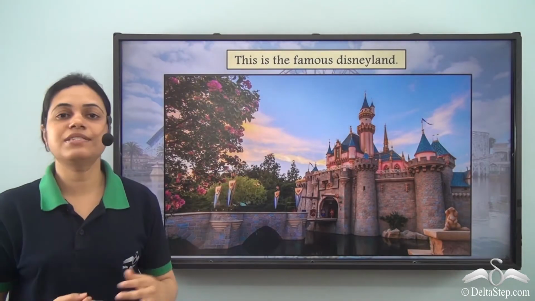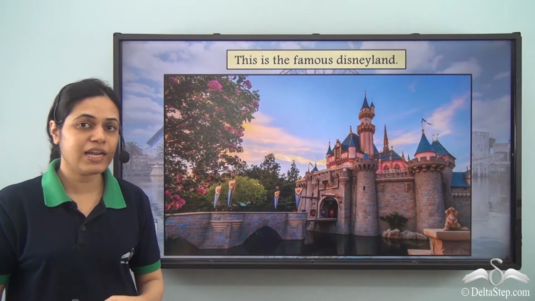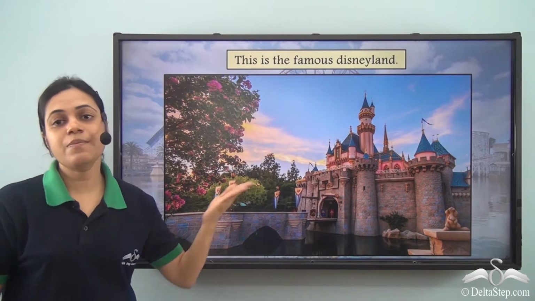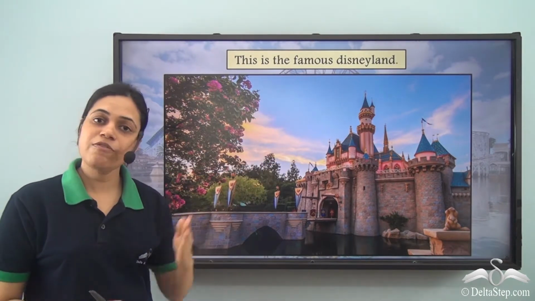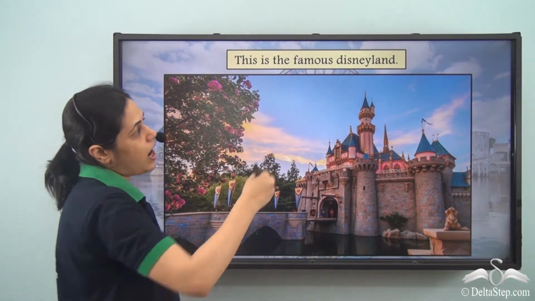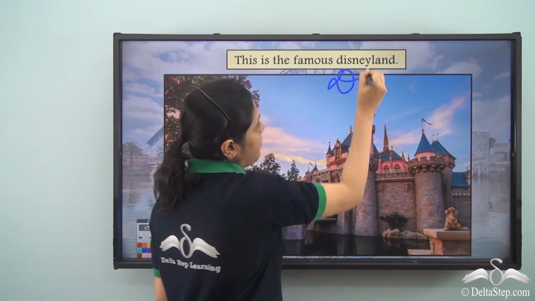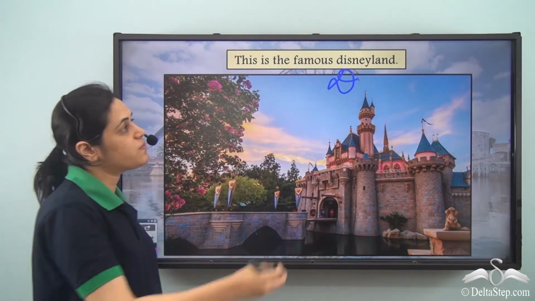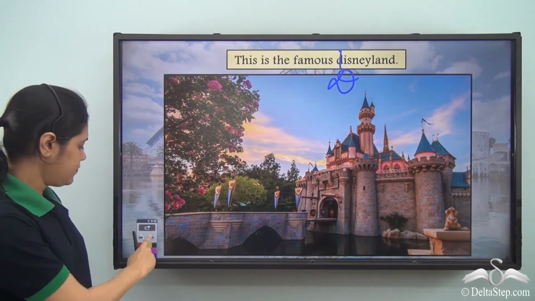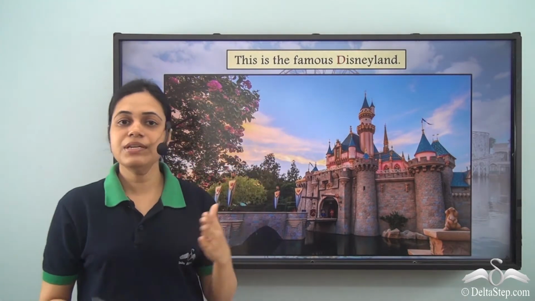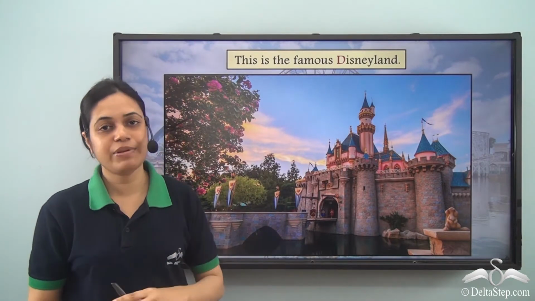This is the famous Disneyland. Have you ever been to Disneyland? This is the beautiful Disneyland. So, Disneyland is the name of a place. So, I should write it with a capital D and not with a small d. So, D of Disneyland should be capital. This is the famous Disneyland with a capital D.